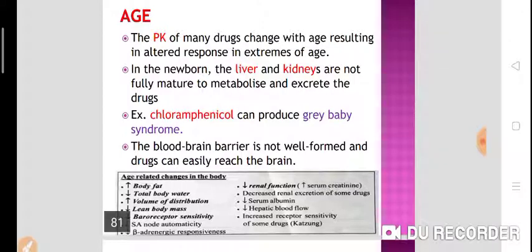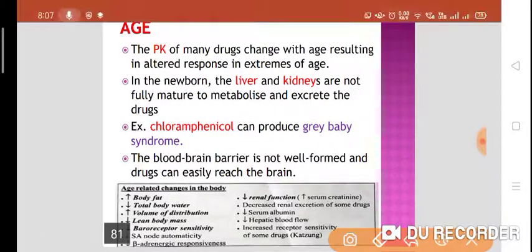In the newborn, liver and kidneys are not fully mature to metabolize and to excrete the drugs. For example, chloramphenicol may lead to grey baby syndrome because chloramphenicol will not be metabolized easily in the newborn babies, as the capacity of the liver is not fully mature to metabolize the drug.